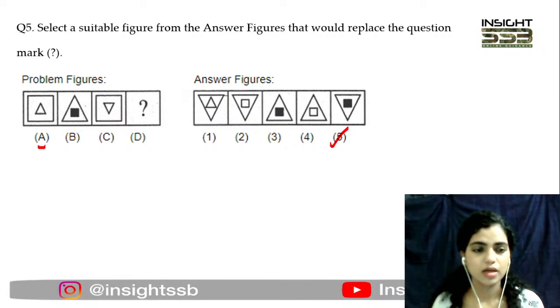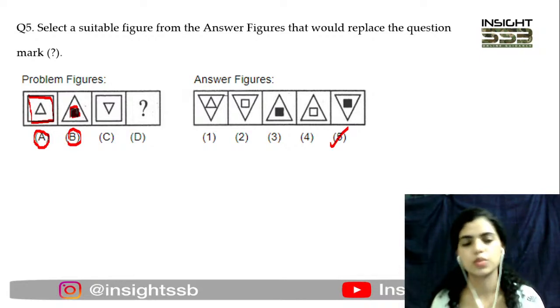In the problem figures, what is the relationship between A and B? The outside figure has to come inside and get shaded, and the inside figure has to go outside and remain as it is, not inverting, not getting shaded, nothing. It has to remain as it is, just it will come outside.